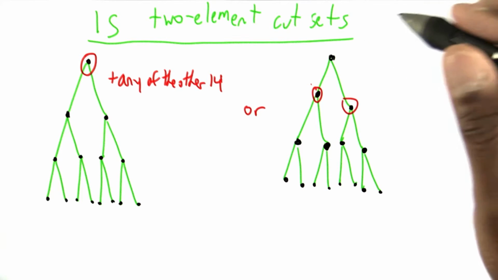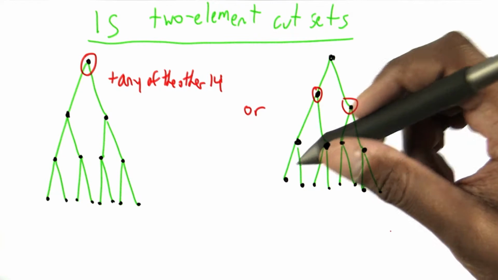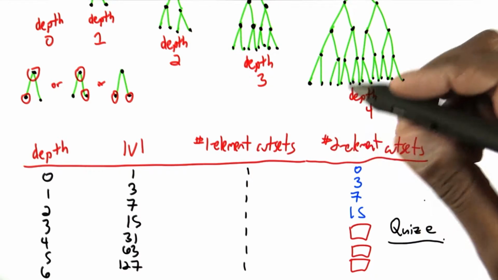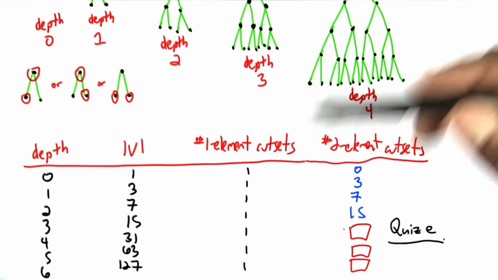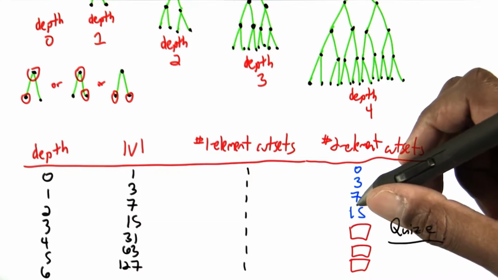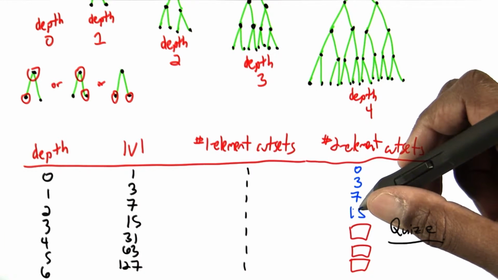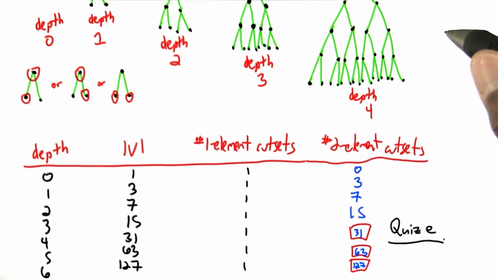If we do anything else, there will be a way for water to pass down out of one of the leaves. This brings us to quiz E. What about the depth 4 tree? How many 2-element cut sets are there? Or the depth 5 tree, or the depth 6 tree? And it's clear how the pattern works. So the answer is 31, 63, 127.